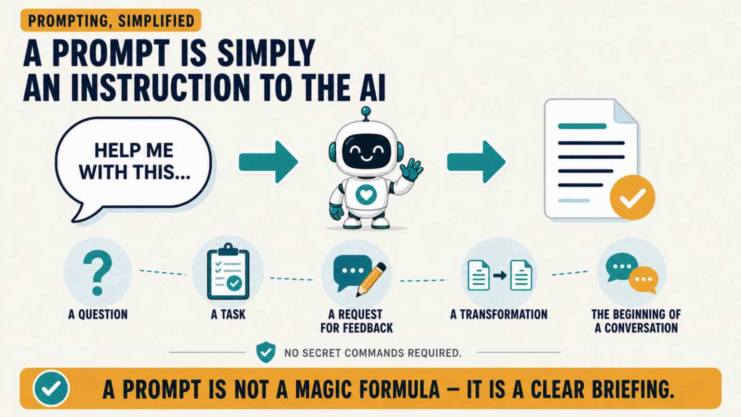A prompt is anything you send to an AI system. It may be a question, a task, a request for feedback, a document to transform, or the beginning of a conversation. You do not need secret commands or special technical language.